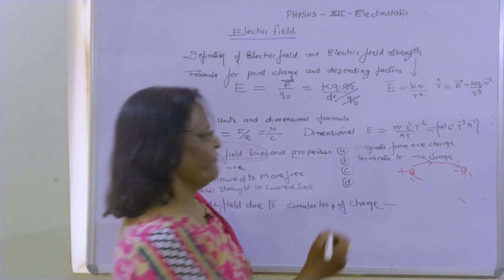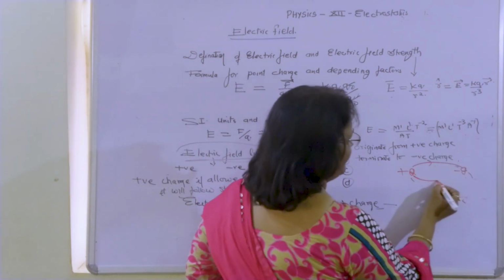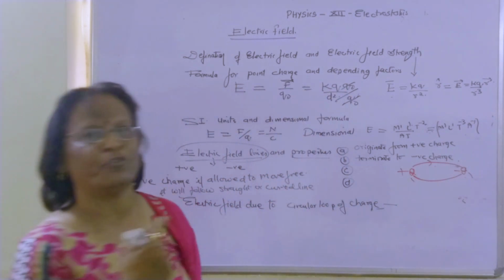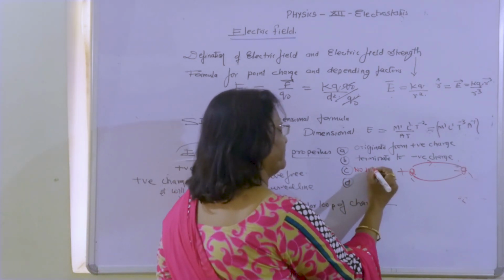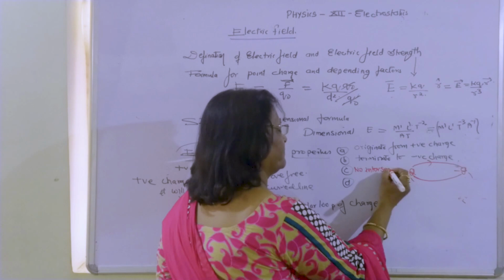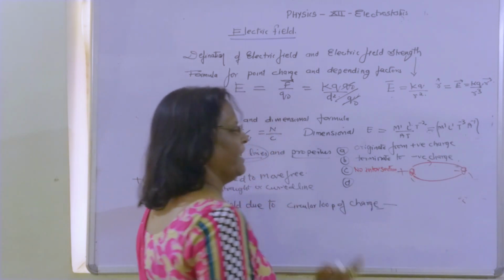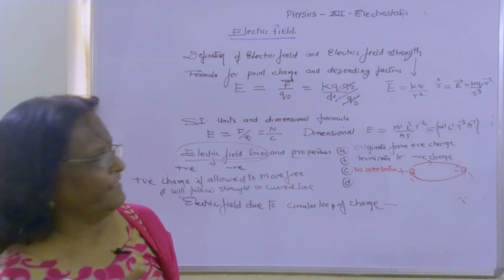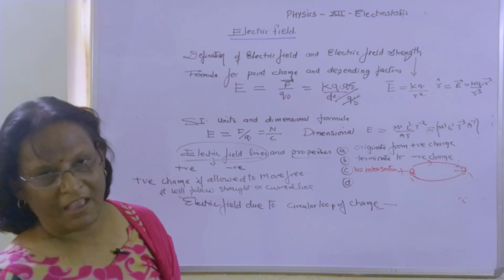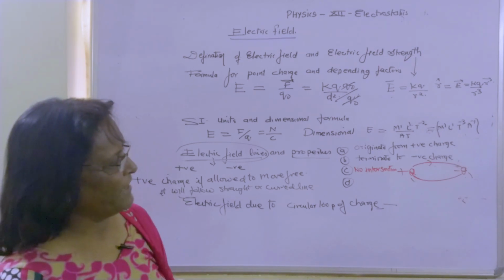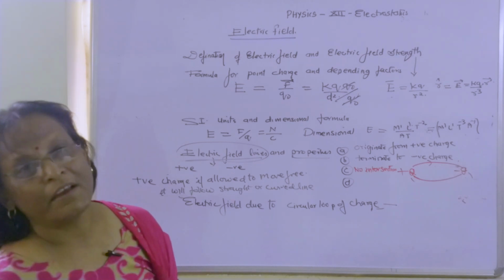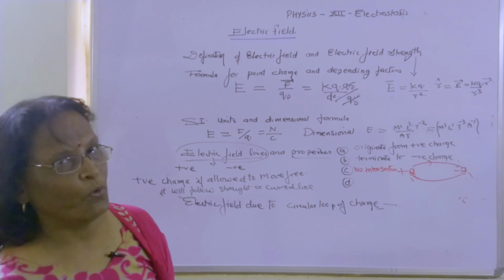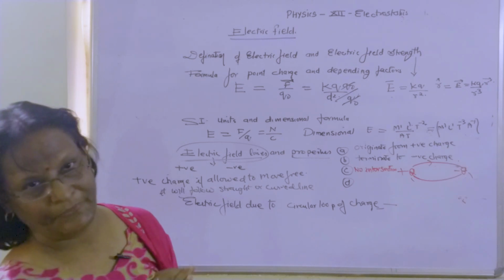Now you see, when this positive charge is allowed to move from positive q to negative q, you never see any jumps. From plus q to minus q, we only have a simple smooth curve.